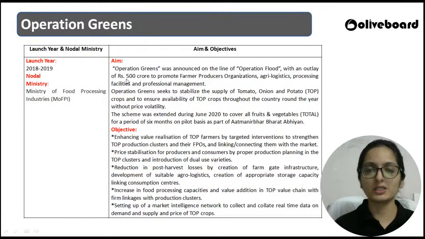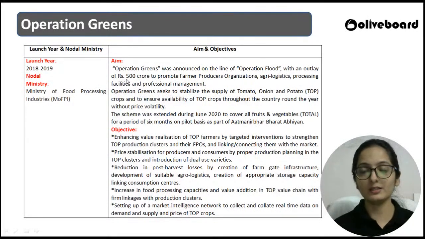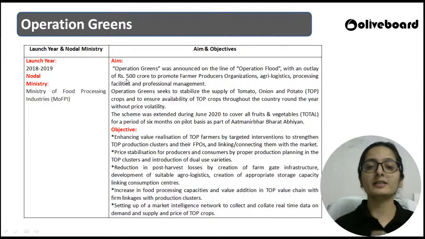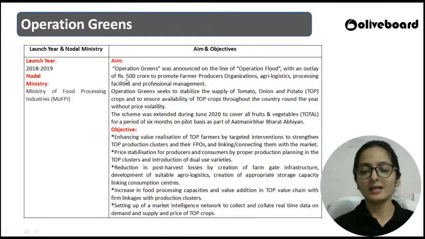Moving to the next scheme, that is Operation Green. Operation Green, simply what it means, I'll let you know. ये aim and objective जो आपको इतना सारा यहाँ पर लिखा हुआ नजर आ रहा है, rather than just reading the lines, I prefer that I simply explain to you what Operation Green is. If you understand Operation Green, these lines will be easy for you. You can read it by yourself also.